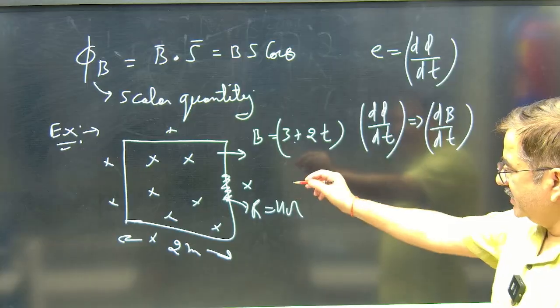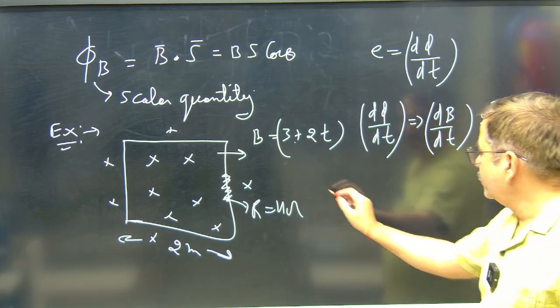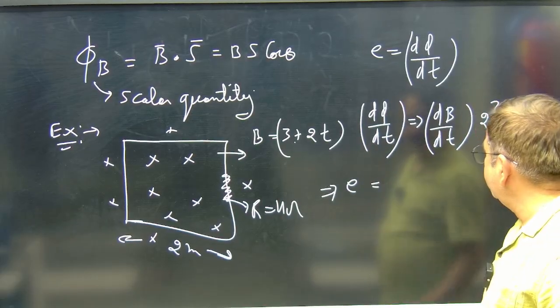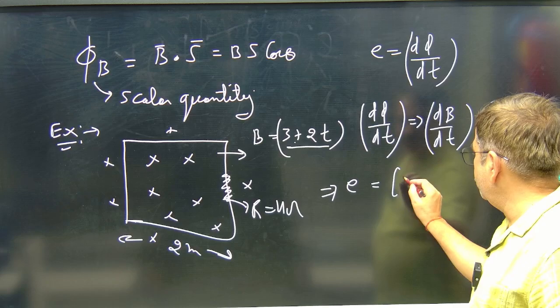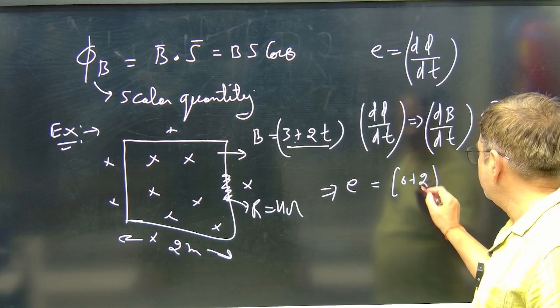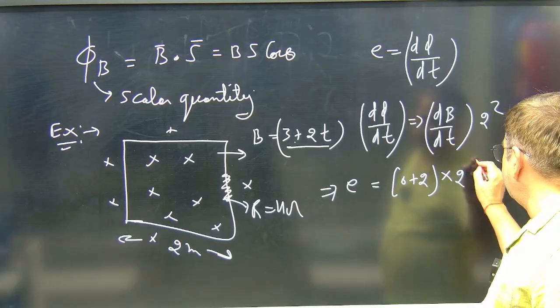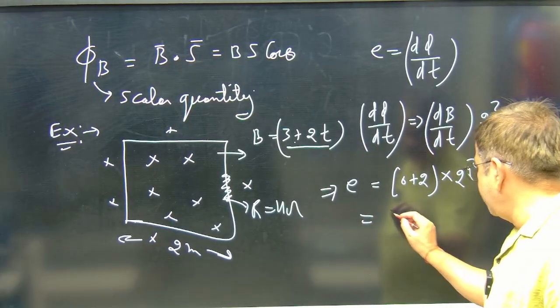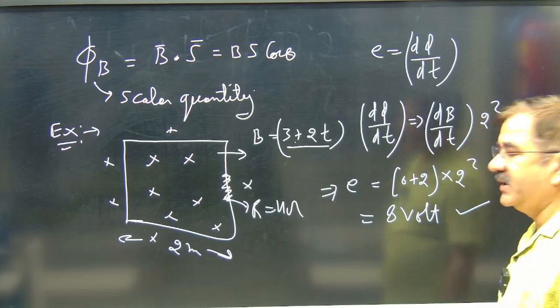The area associated, if it is a square loop, is 2 square. So what I will get? Just see, the induced EMF is dB by dt. If you differentiate this term, it is 0 plus 2 into area. Area is 2 square, it is just 4. So this EMF will be, just see, 8 volt. 8 volt is the EMF created.